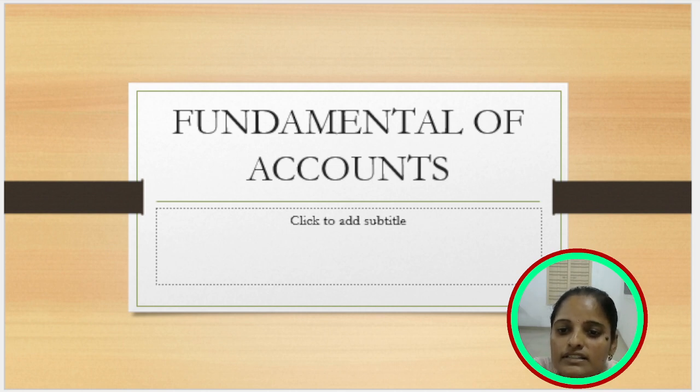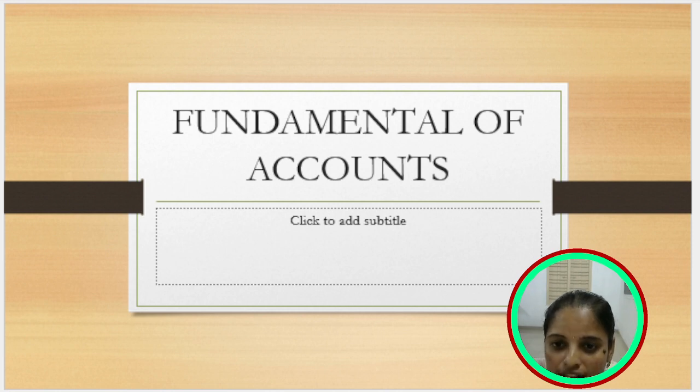We receive the goods from Arun, so we benefit by receiving, and Arun loses his benefit. So Arun is credited under the personal rule, and since we receive the goods, purchases is debited under the real account.